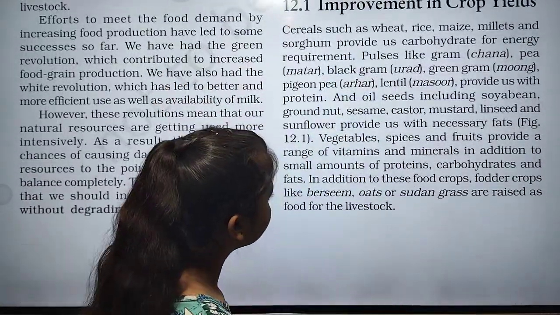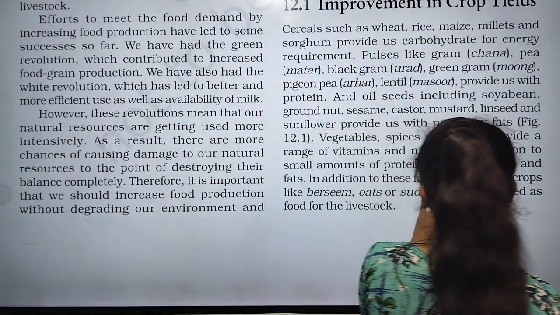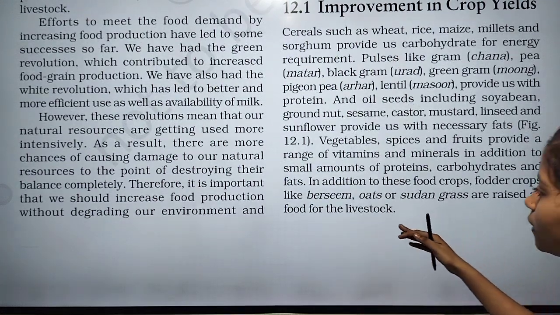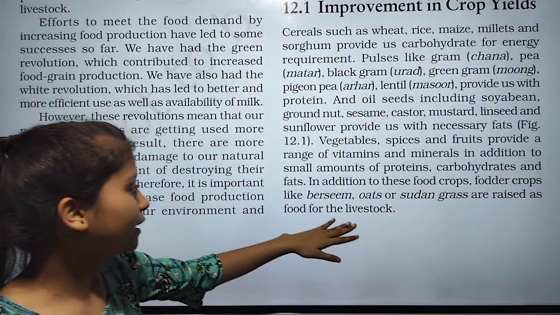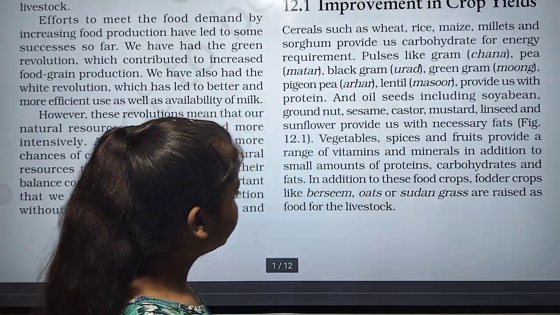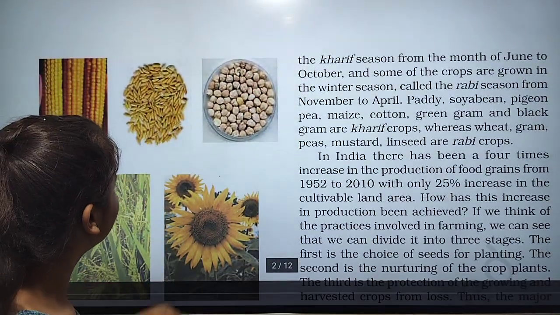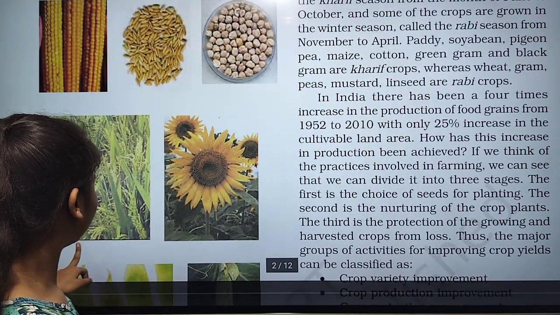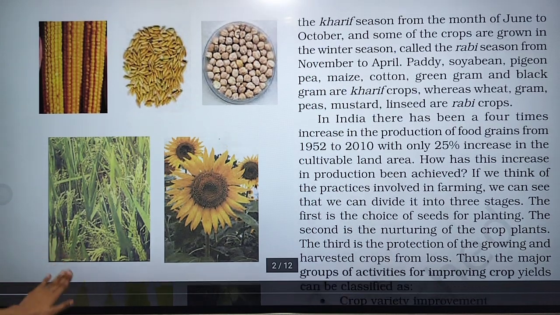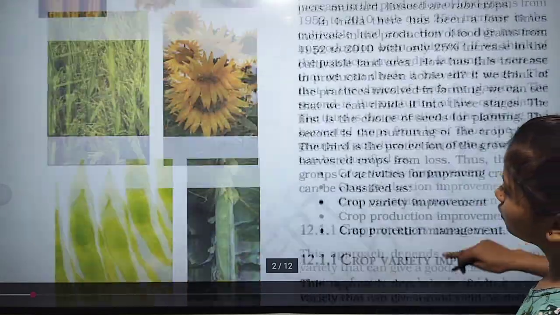In addition to these food crops, fodder crops like berseem, oats, and sudan grass are raised as food for the livestock. Here are maize, wheat, chickpea, sunflower, and I think this one is a rice plant. The Kharif season is from the month of June to October.